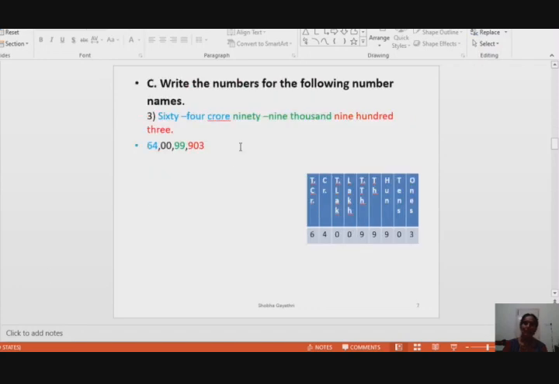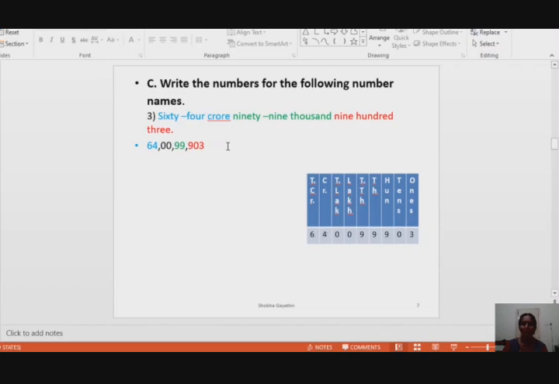You have to write the numbers for the following number names. Here the numbers are written in word form. 64 crore 99,903. So it is a large number. Better to draw the place value table on the right side in your rough area. Then write the place values first. Then whatever is mentioned here, 64 crore, fill the crores period with 64.